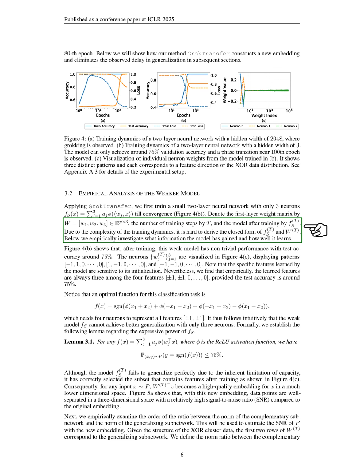Next, we examine the ratio between the norms of the complementary subnetwork and the generalizing subnetwork to estimate the signal-to-noise ratio of the distribution with the new embedding. The first 2 rows of W(T) correspond to the generalizing subnetwork. We define the norm ratio, which shows a proportional relationship to the noise level and the inverse of the square root of the number of samples.